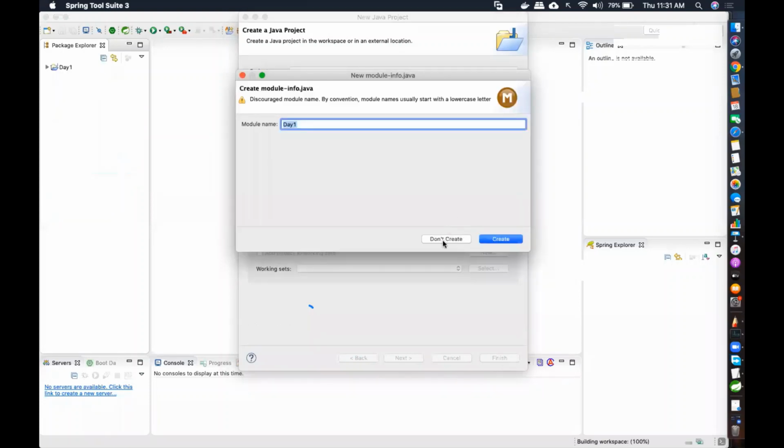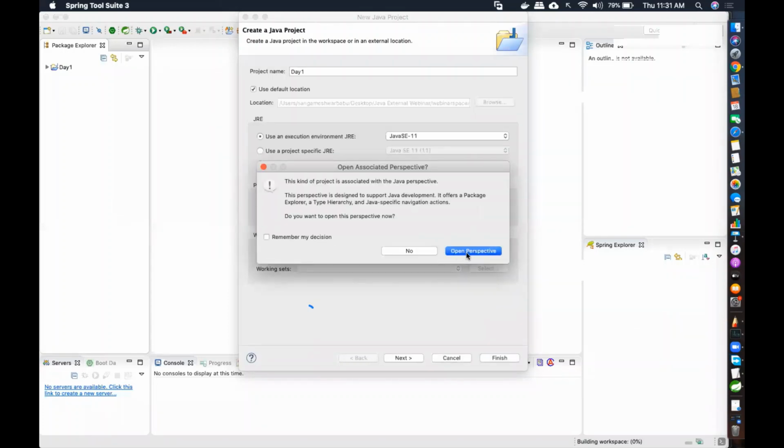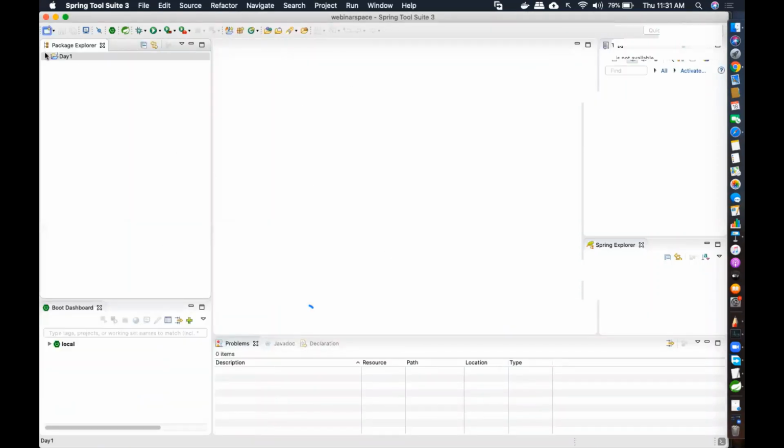So I click finish. There is a concept called module when it comes to Java 11, which we will not discuss in this particular webinar though. So I'll just tell it don't create. And whatever perspective it tells me to open, which is the default perspective, if it's a Java application, you just open the perspective that it tells. And this is your project that is created.